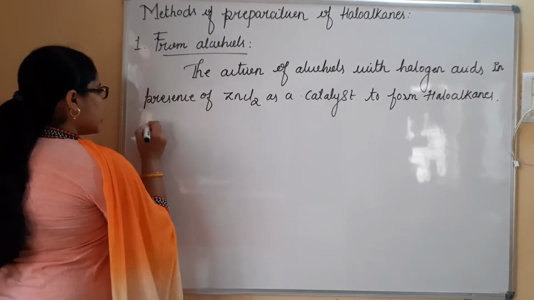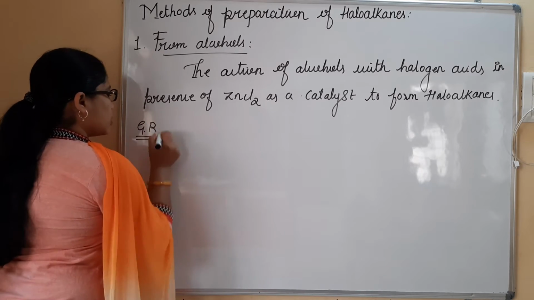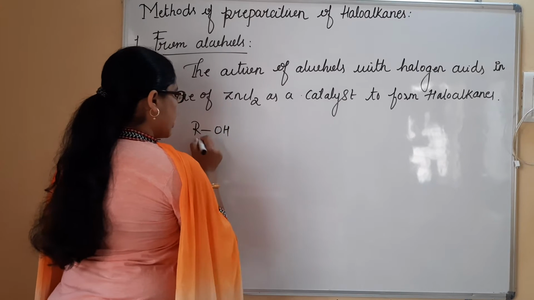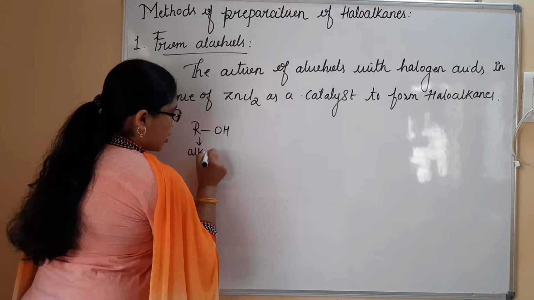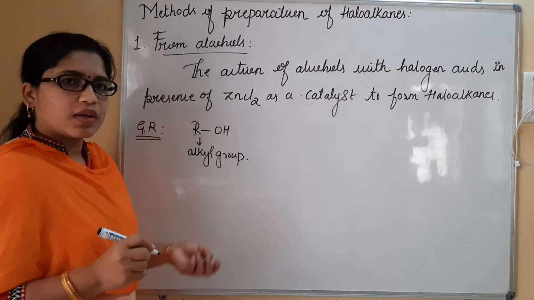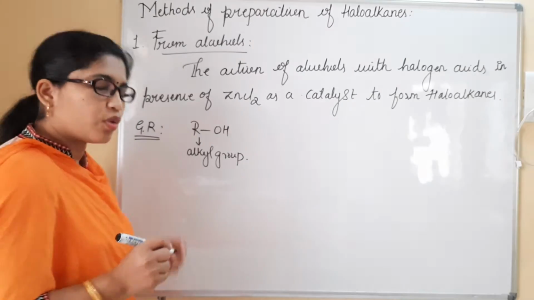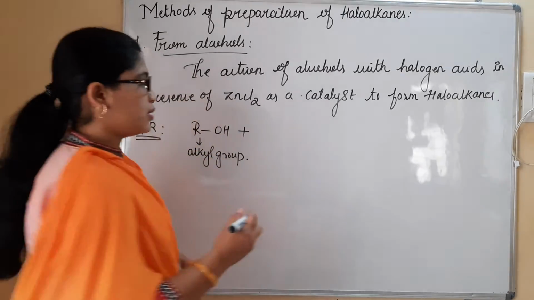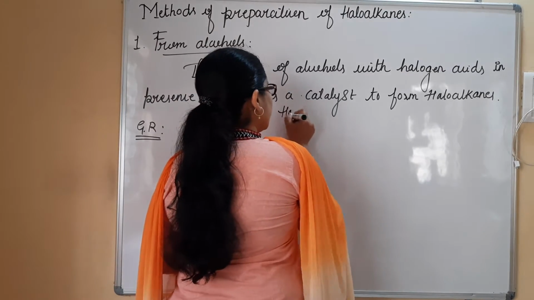So now let us see the general reaction. In the general reaction I will be considering ROH, where R is an alkyl group, any alkyl group it may be, or sometimes we can even consider this as an aromatic group also. So for this, what am I supposed to add? Any of the halogen acids. What are halogen acids?